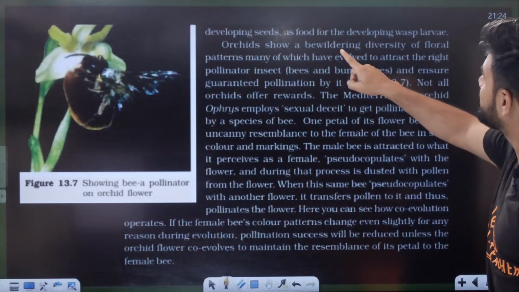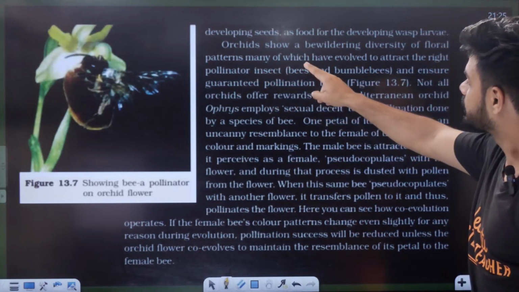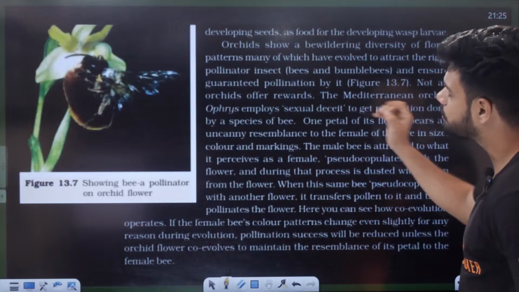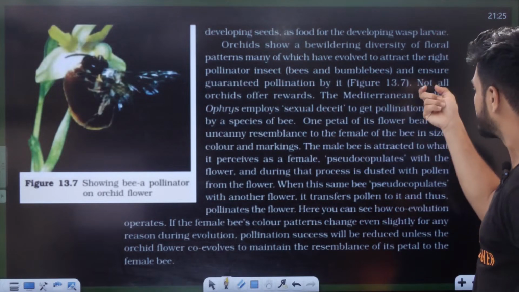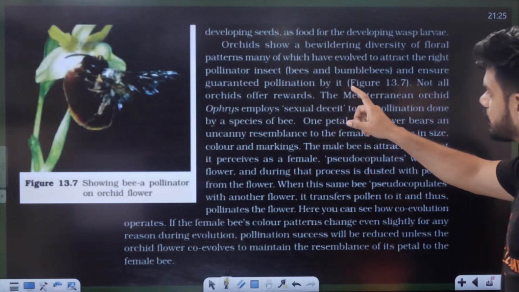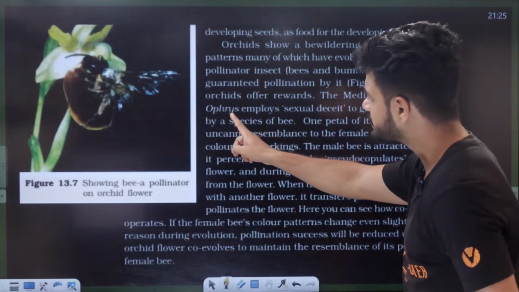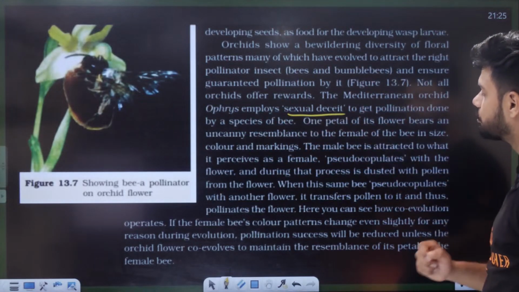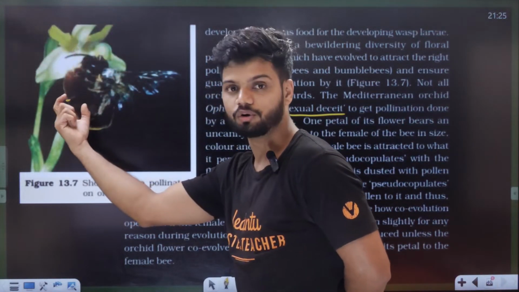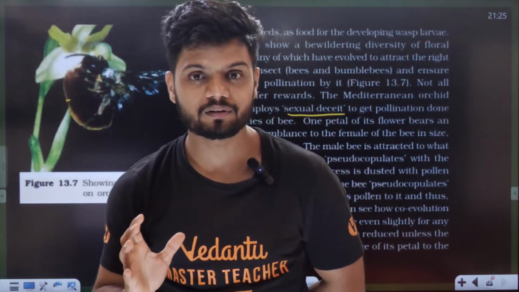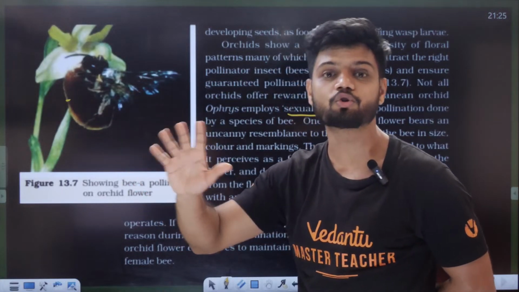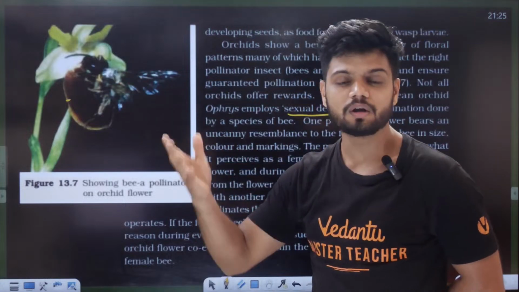Orchids show a bewildering diversity of floral patterns, which have evolved to attract the right pollinators, bees and bumblebees, and ensure guaranteed pollination. Understand how they do it. Not all orchids offer rewards. A Mediterranean orchid, Ophrys, employs sexual deceit. What is this? One petal of this flower will look like a female bee, and this is the male bee. The male bee will come here thinking it is a female bee and pseudocopulates. This bee doesn't even know it is not a bee.